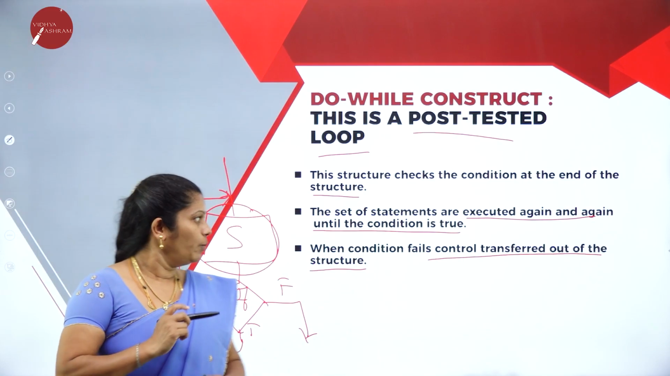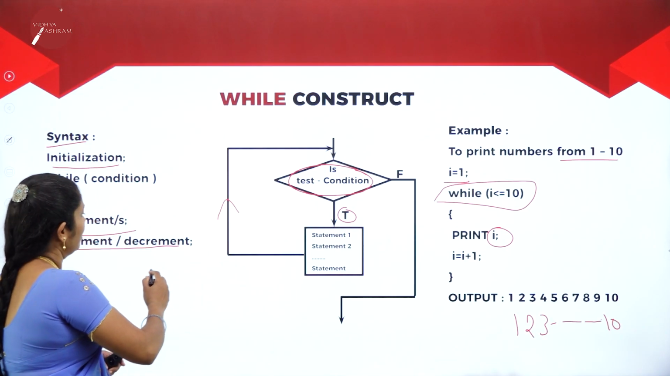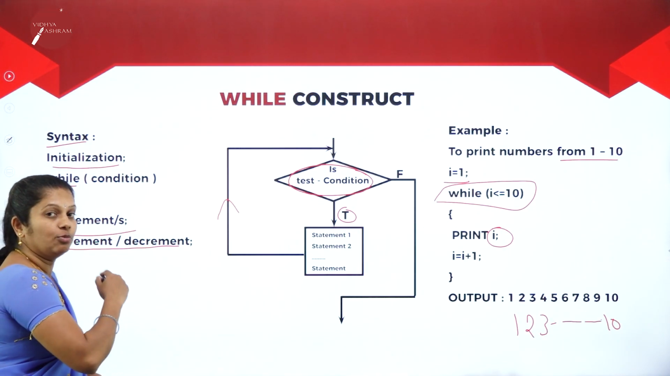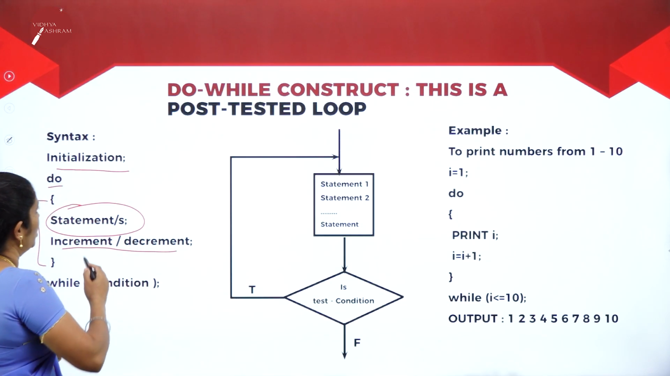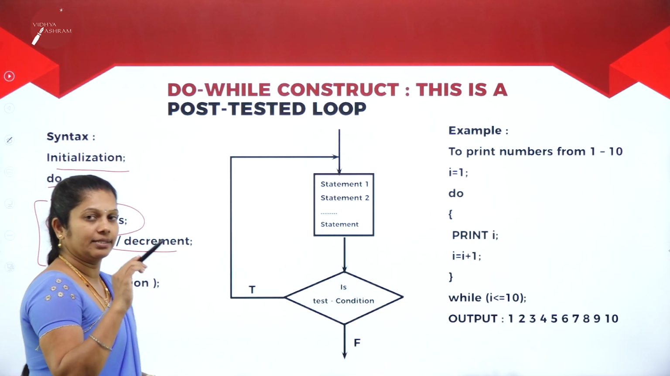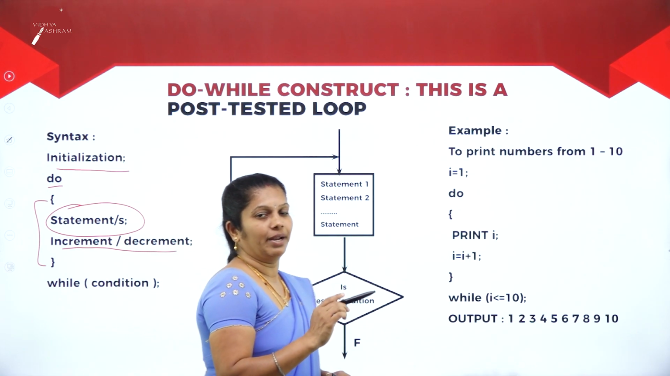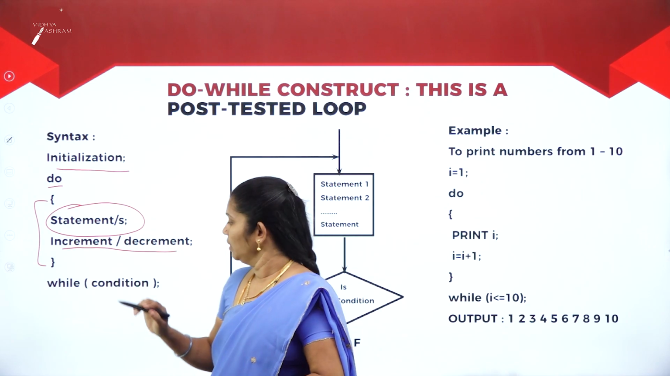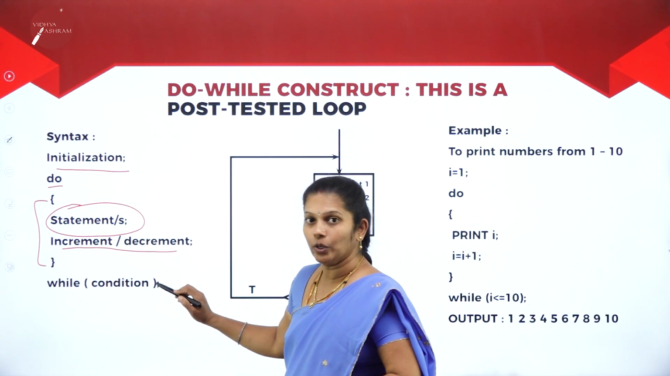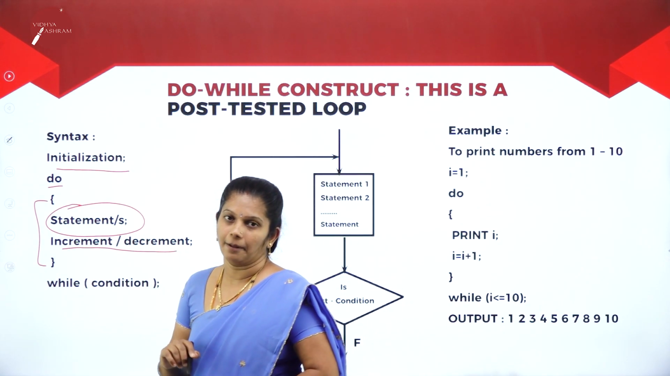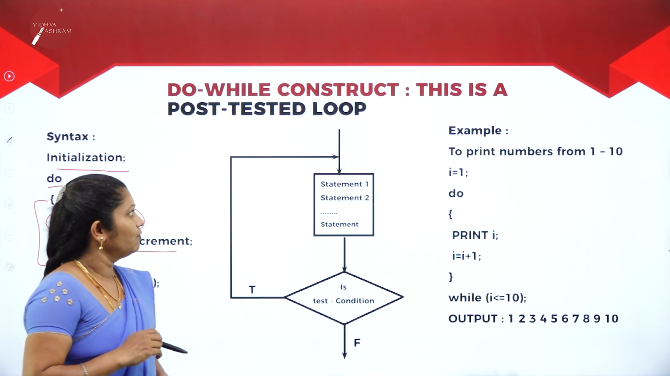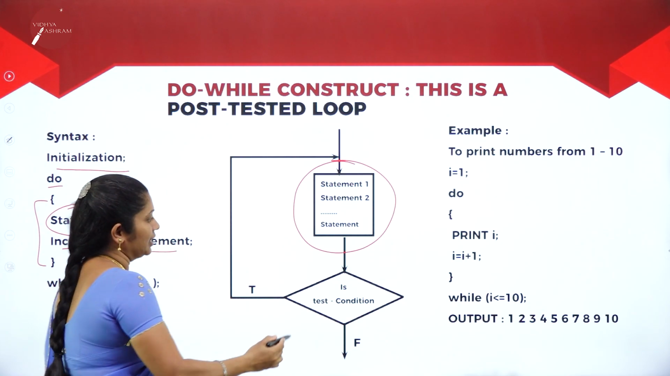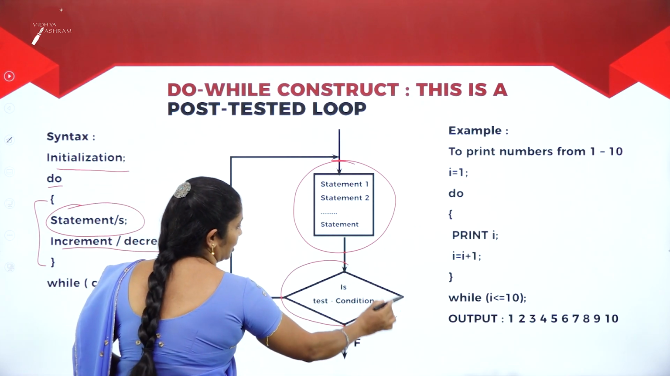Whereas in the while loop, if you observe the syntax, first we have while, then the condition. This is the while loop. Whereas in the do while loop, first we have do, then the statement, increment or decrement. Finally, you have while and then the condition. Compulsorily you have to write a semicolon for the do while statement. Then if you observe this flowchart, first it will execute the statement. Only after executing the statement, it will check the condition.